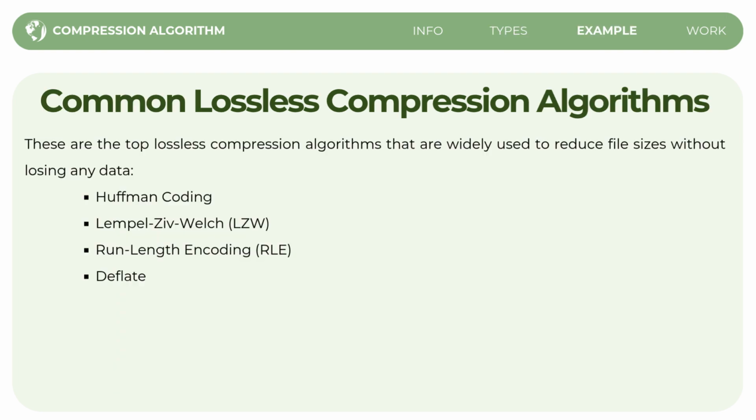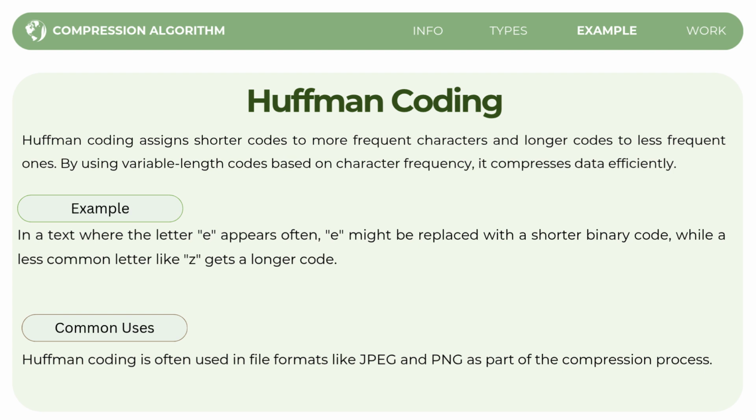So the common lossless compression algorithms are Huffman coding, Lempel-Ziv-Welch, run length encoding, and deflate. What is Huffman coding?